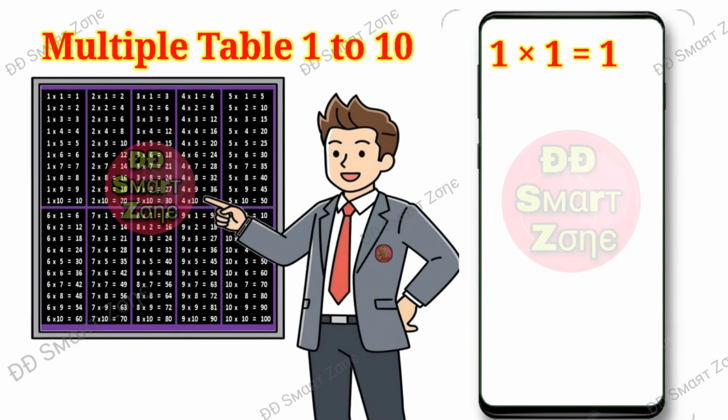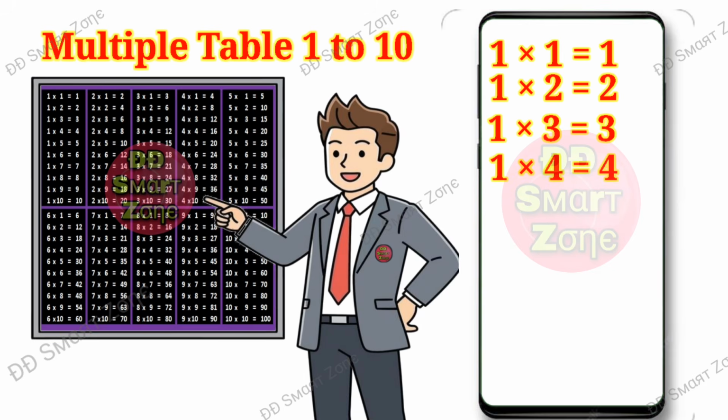One ones are one. One twos are two. One threes are three.